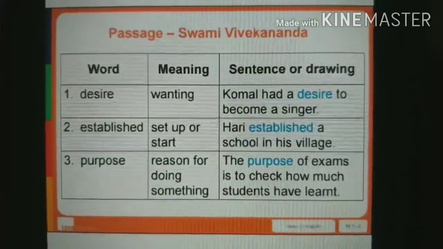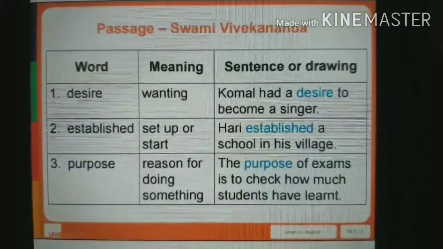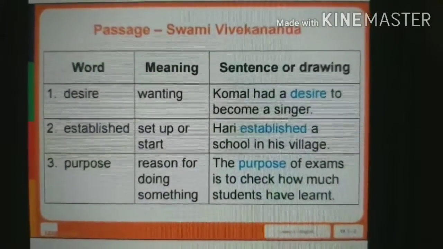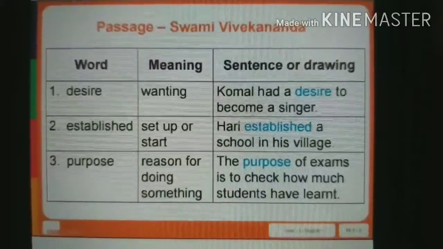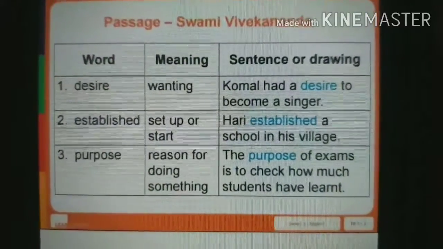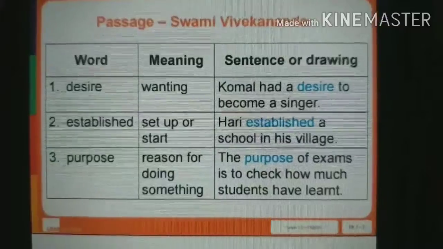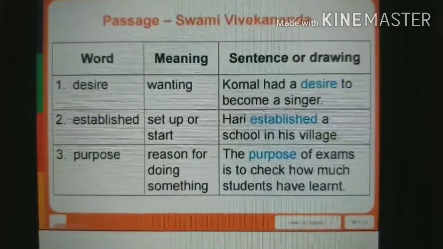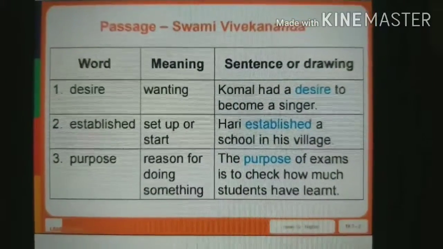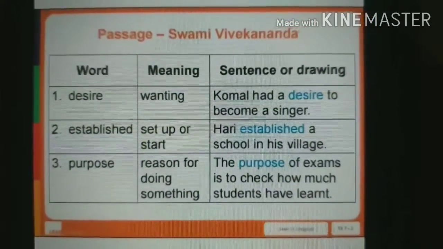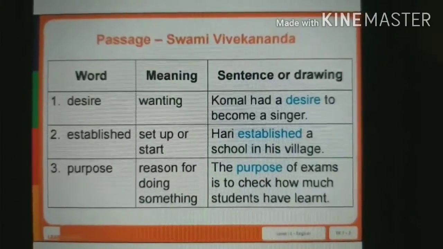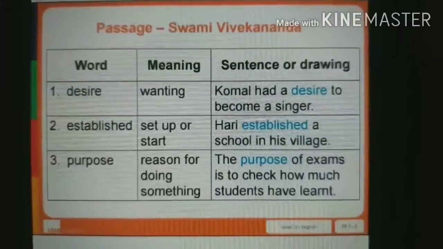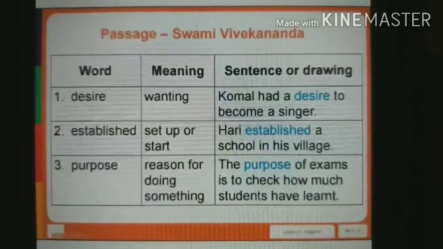Okay, students, let's write down the meaning of these words. Now, desire. Desire means wanting. Now, let us try to frame one sentence using this word. Komal had a desire to become a singer. Established. Established means set up or start. Hari established a school in his village. Number 3 word is purpose. The meaning of purpose is reason for doing something. Now, the purpose of exams is to check how much students have learned.